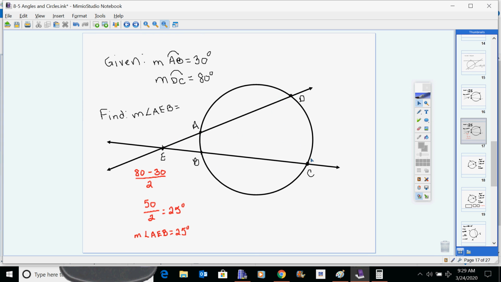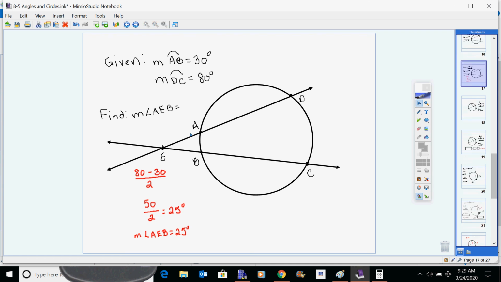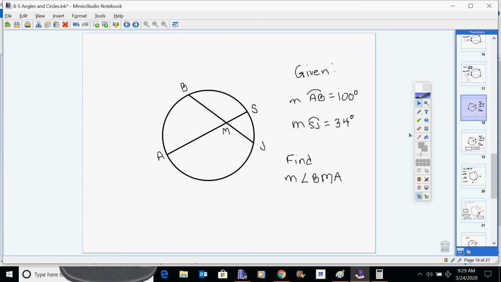You're always taking the bigger one minus the smaller one. Okay? Remember, crossing outside is subtract and divide by 2. Crossing inside is add and divide by 2. And crossing on the circle is just divide by 2. Okay, so we'll go through these things a few more times.